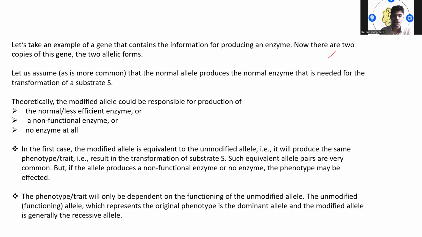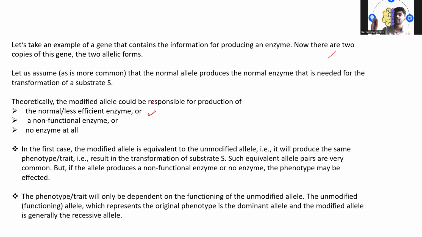The normal or less affected enzyme, or a non-functional enzyme, or no enzyme at all. In the first case, that is the normal or less effective enzyme is produced, the modified allele is equivalent to the unmodified allele. That means less effective or normal enzymes are still produced.